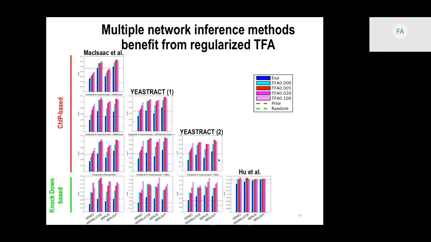Diagonal plots are the gold standards, and off-diagonal plots are the overlap of 2 gold standards. We see that for the knockout-based gold standard, the improvement is smaller, but overall, for all the methods and all the gold standards, we see that regularized TFA improves the performance of the network inference.